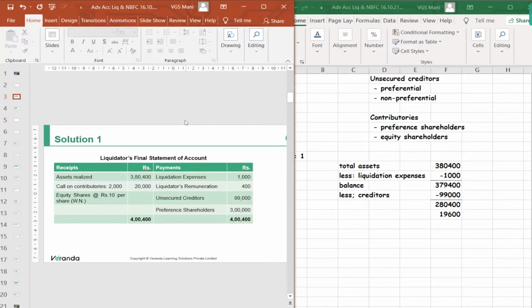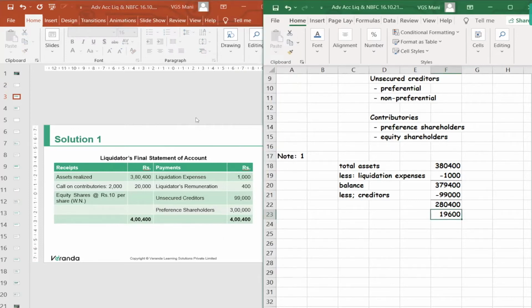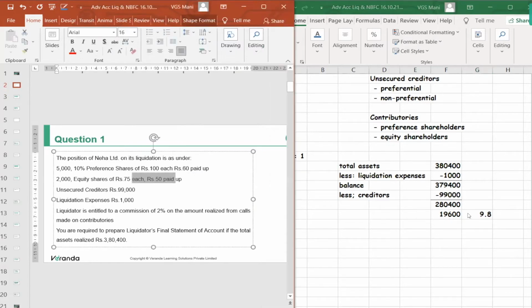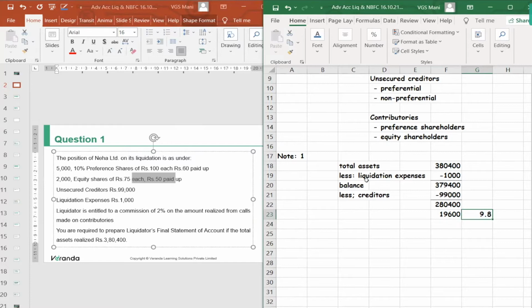Okay. But there is a problem. If you pay to preference shareholders 19,600, and if you call for 2,000 shares only at the rate of 9.8, what is the uncalled amount? 25 rupees. If you call only 9.8, then how can we make payment for liquidator remuneration? Can you understand the issue? Yes, sir. So you should not call 9.8.